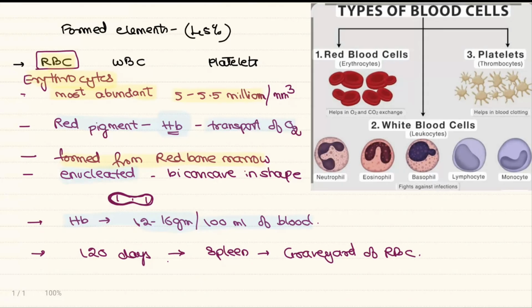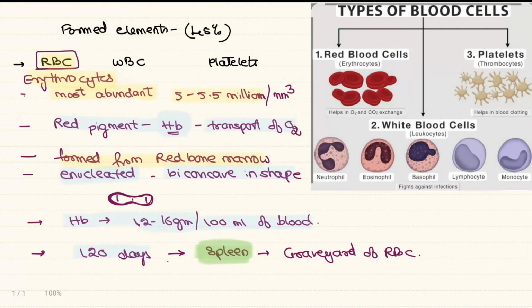RBC is enucleated, that is, the nucleus is absent, and it is biconcave in shape. Lifespan is 120 days. After that, the dead RBC reach the spleen, the graveyard of RBC, which helps in the destruction and degradation of the RBC. So this is about the RBC or the erythrocytes.